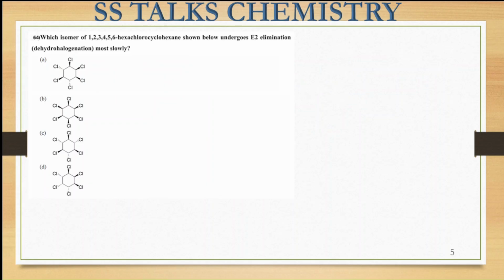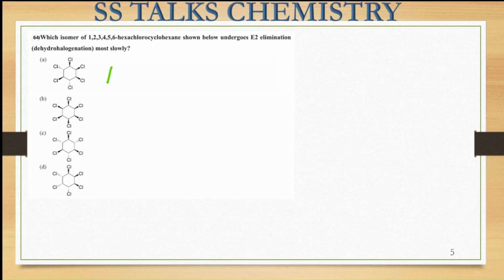So here now different substrates have been given, that is, different isomers of the 1, 2, 3, 4, 5, 6 hexachlorocyclohexane molecule have been shown. We have to predict which of these undergoes the E2 elimination most slowly. So each of these substrates that is given to us, we can convert into the chair conformation and we'll have a look at which positions these Cl groups are present relative to one another.